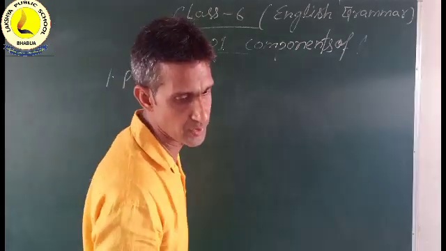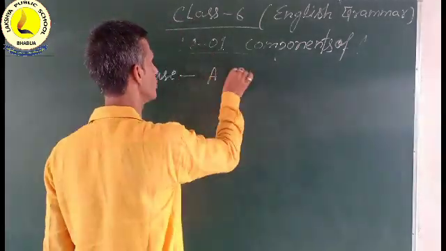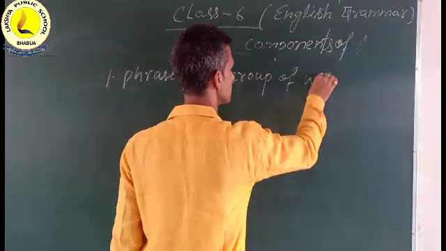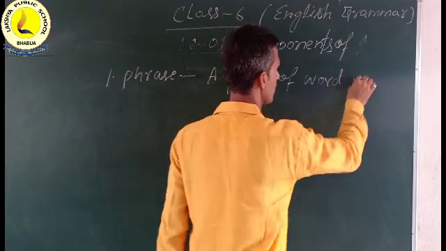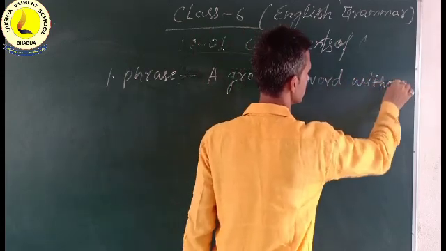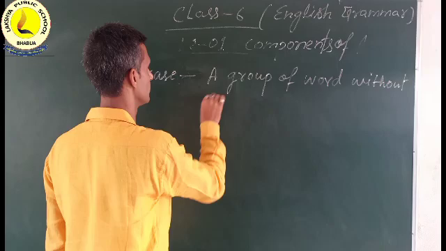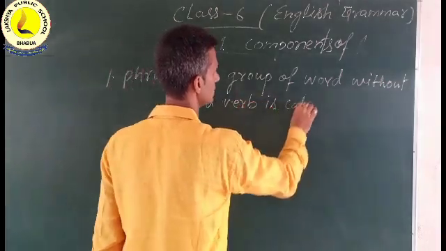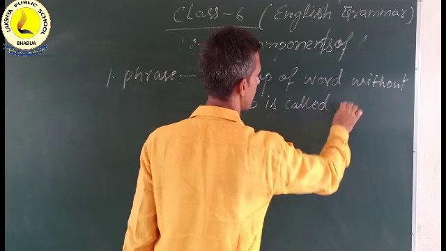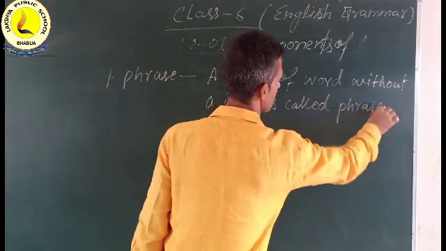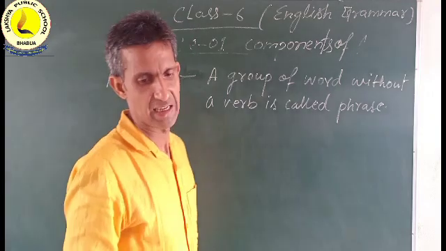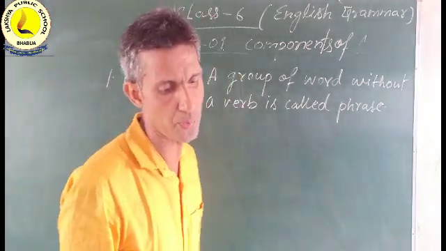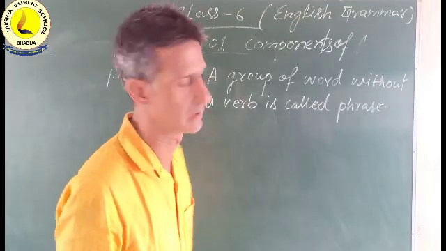A group of words without a verb is called a phrase, especially one that forms a part of a sentence. In fact, it is a group of words forming a short expression.